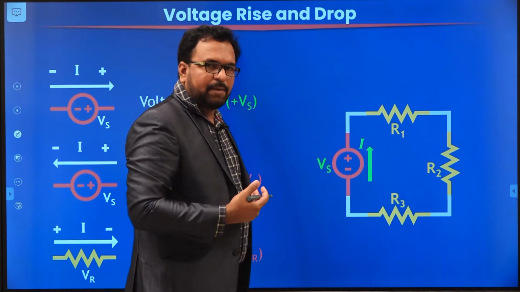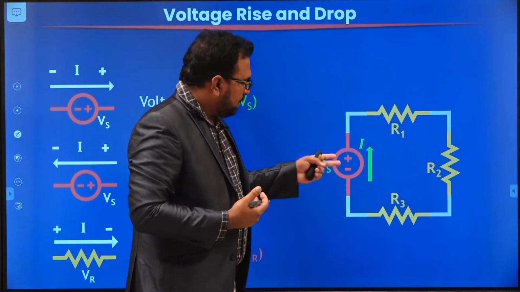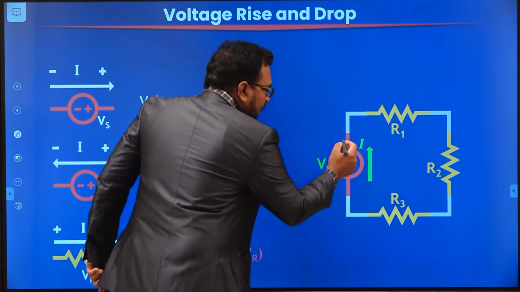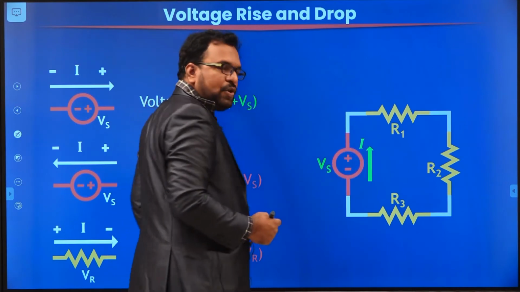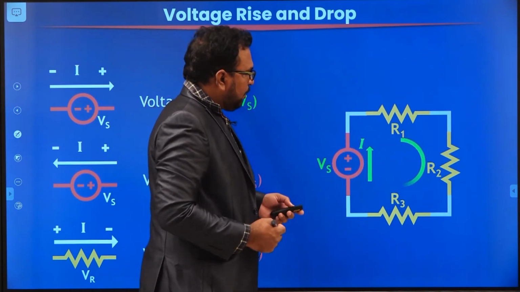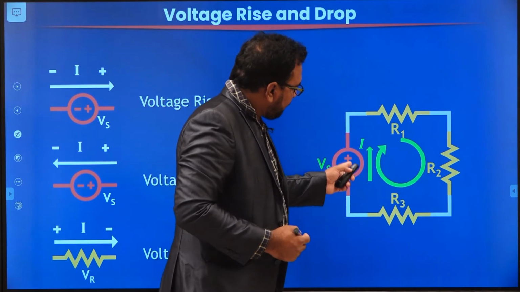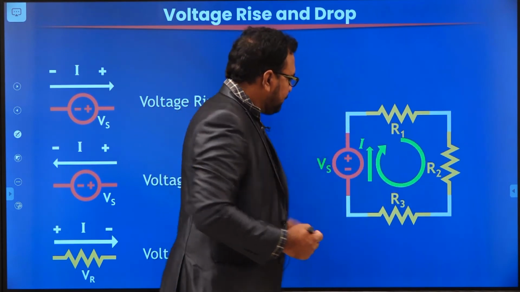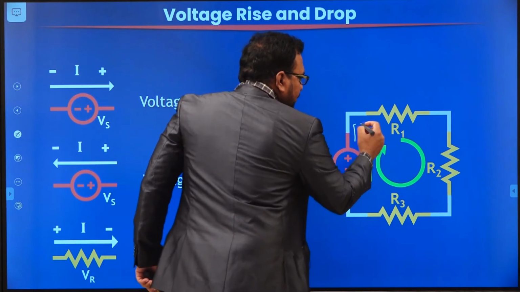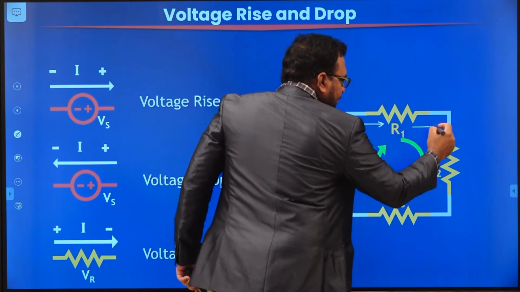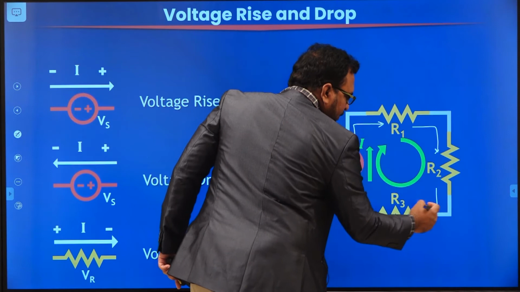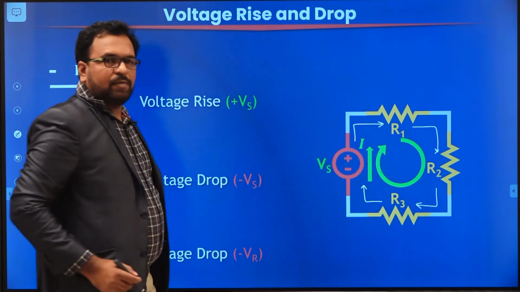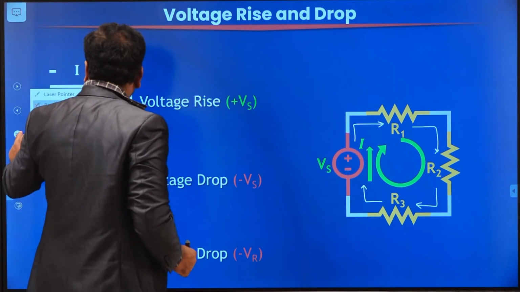In case of the source, the current will always move from negative to positive, because the current direction is not mentioned here. Since it is an active element and the source will always deliver power, the current will always move from the positive terminal. And this current coming from the source will go through all the resistors in clockwise direction like this. The current will go through resistor 1, go through resistor 2, go through resistor 3, and back to the source. So the current will move in a clockwise direction.